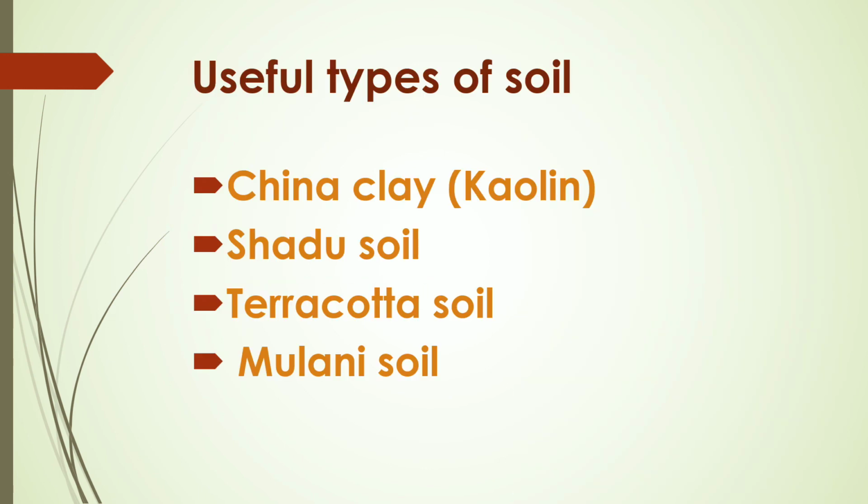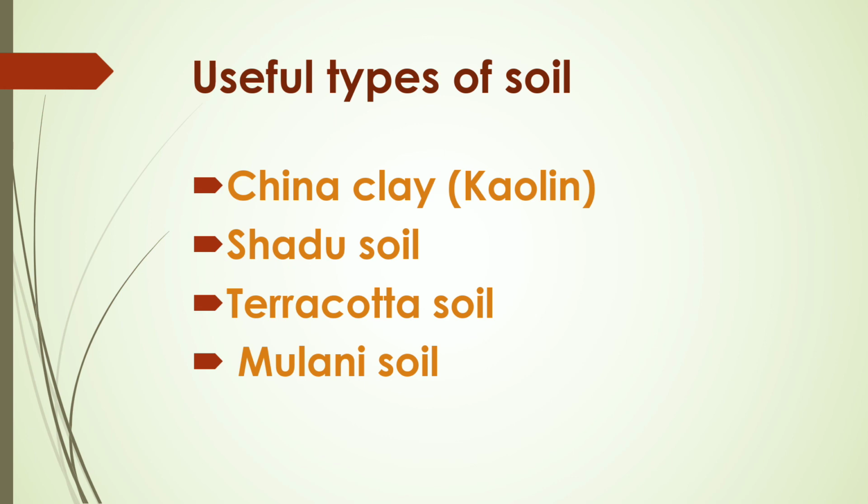Some useful types of soil. China clay, kaolin. It is white in color, used for making crockery, bathroom tiles, tanks, laboratory apparatus, masks, jars. China clay is an industrial mineral of the type kaolinite. It is found in China and hence called China clay. The soil acquires a glaze and hardness upon heating. Therefore, it is used for making crockery.